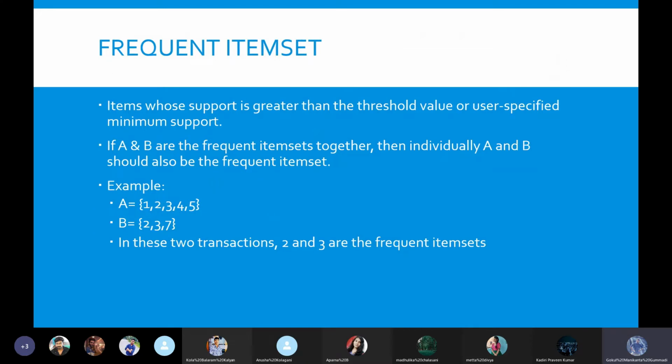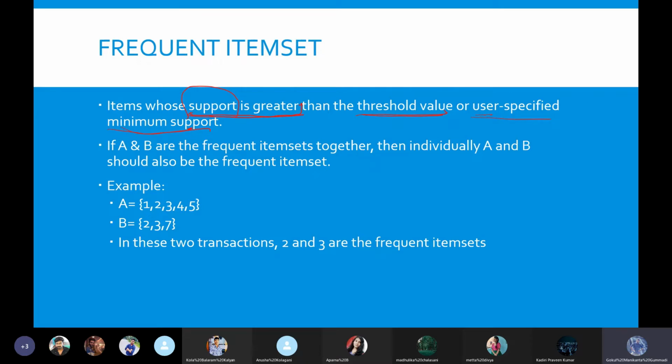Let's say a frequent item set is nothing but a set whose support is greater than the threshold value, or we can say any minimum support which we have already preset. These rules will be preset by us, and according to those rules only we will try to identify the association rules. So what happens here is we try to find out the support of that data set, or we can say that data item. It needs to be more than the threshold value, or more than the user specified minimum support